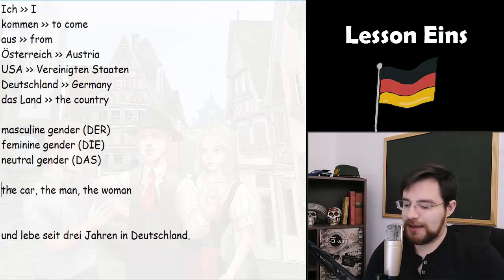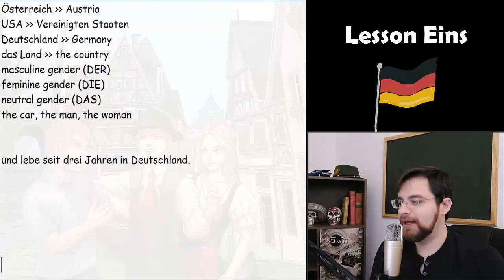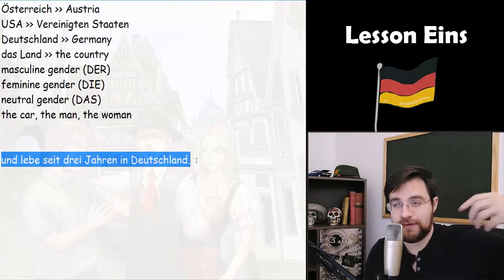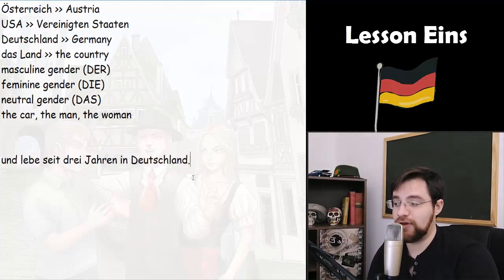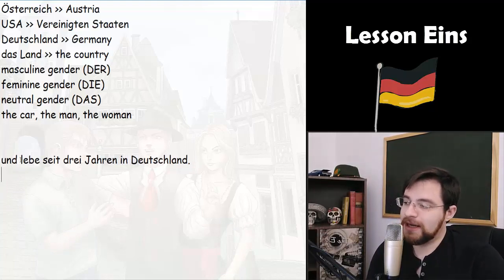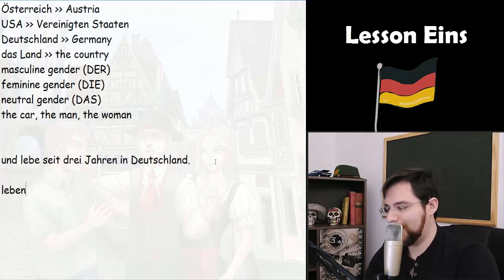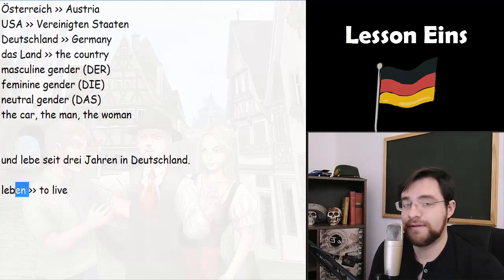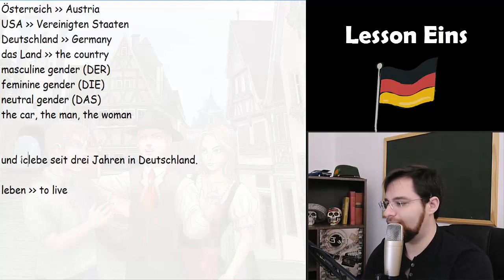And here, in the last sentence, we have a very interesting structure that we can use for saying, for example, and I'm living here in this country since 3 years. How do we say this in German? This is what we're gonna see now. Here, first of all, we have another German verb, leben, that means to live. Leben. And here you can see this verb in its infinitive form with the letters en at its end. Leben, to live. Here the word ich is hidden, okay.